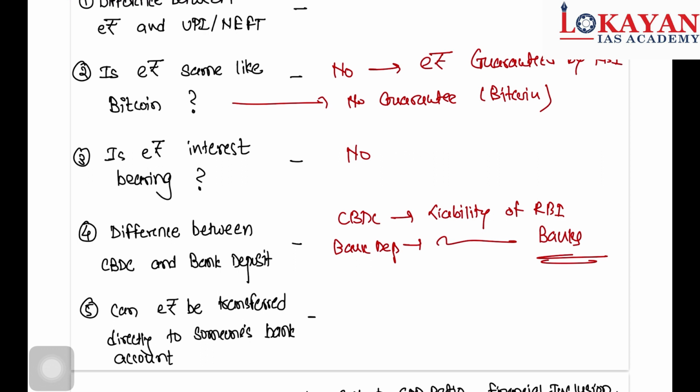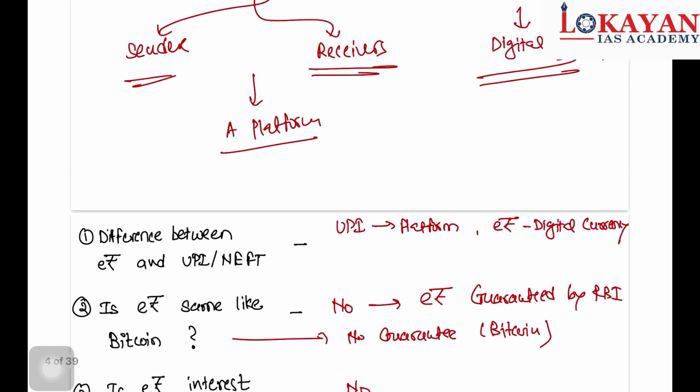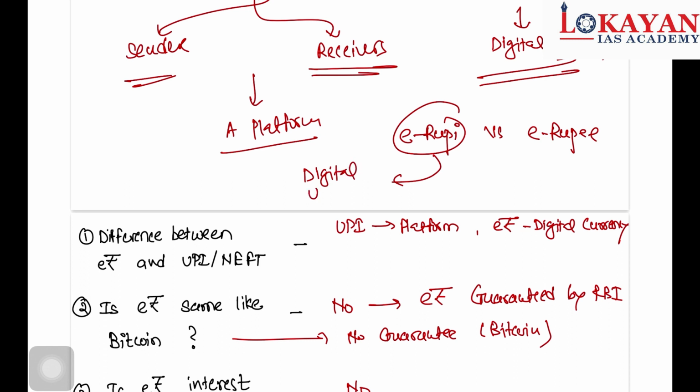Can e-rupee be transferred directly to someone's bank account? No, it cannot be transferred directly into a bank account. It can be transferred wallet to wallet. So these are the key points which are important for e-rupee. Now one more important thing, remember there is a difference between e-rupee and e-rupee. This one is like a digital voucher for a specific purpose, and this is digital currency. So these are some important things regarding e-rupee.